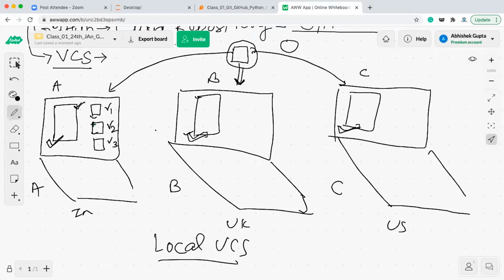If he has to give an update on all these versions, he has to switch to these folders every time and make the changes there. Chances are that accidentally the changes he wants to make here may be made in another version, and that creates a lot of problems. So versioning also is not feasible in these cases.